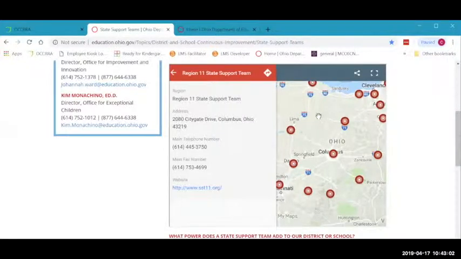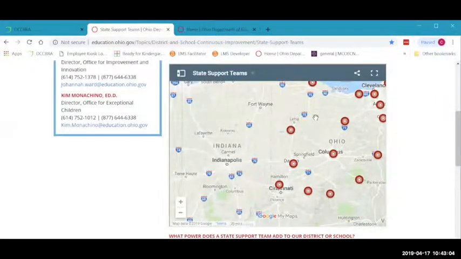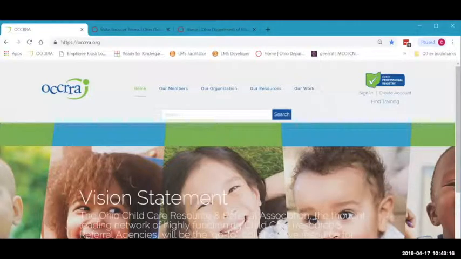Typically, a lot of state support teams are holding more private trainings for their early learning assessment. They are not actually putting all of them into OKRA, which is the second place that you can go to find trainings. And here is the OKRA website, which is very easy, occrra.org. And you just click on find training.